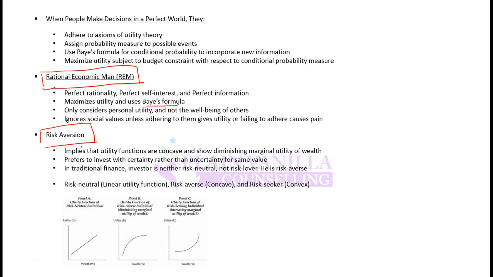Risk aversion is a simple concept. It means that a rational economic man will want to avoid risk, or he will want to maximize the return compared to risk. So he would want to maximize return on a risk-adjusted basis.